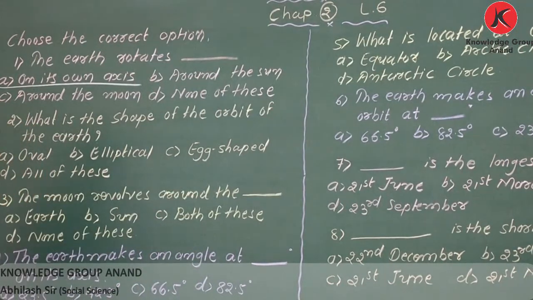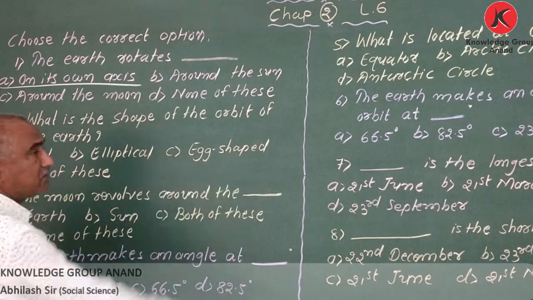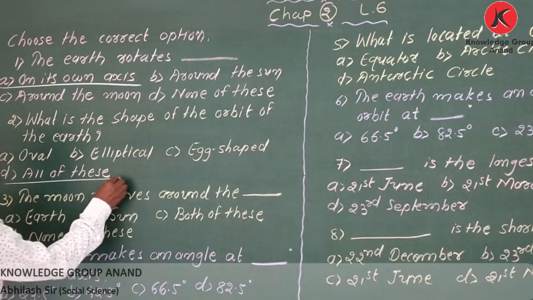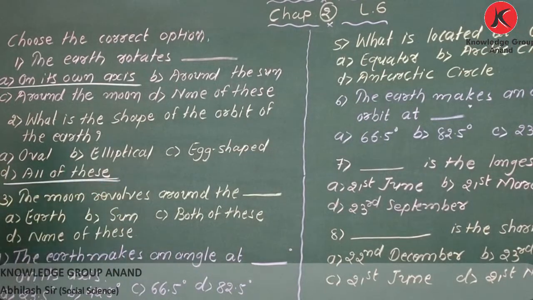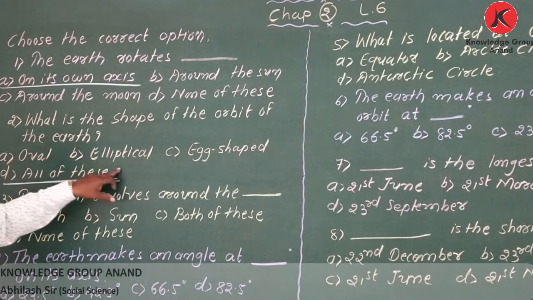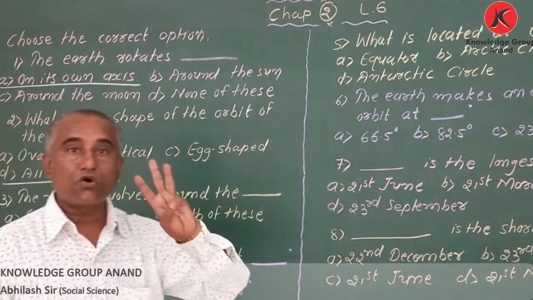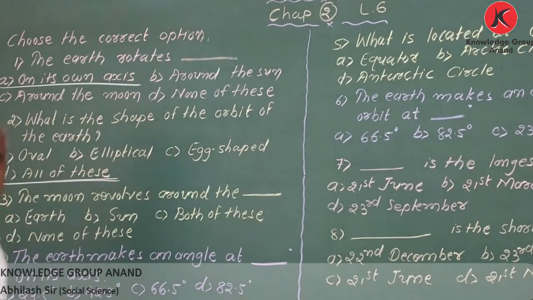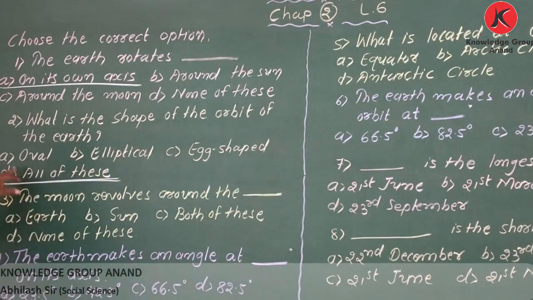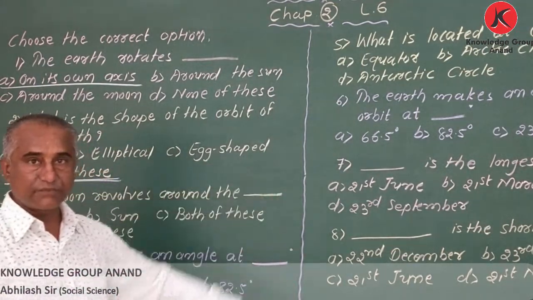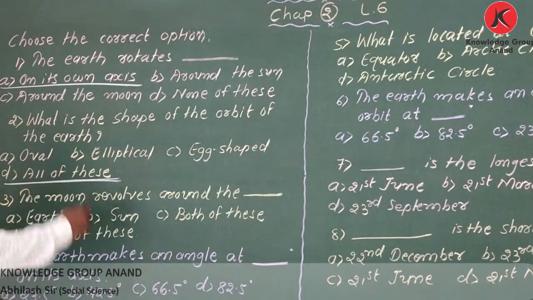So instead of putting 3 different lines, we cannot do like that. That's why the correct answer is all of these. All of these means the orbit of the earth is oval, elliptical, and egg shape. All 3 things we can consider. In Gujarati we say andakar, lambgol. So the shape of the orbit of the earth is oval, elliptical, and egg shape.